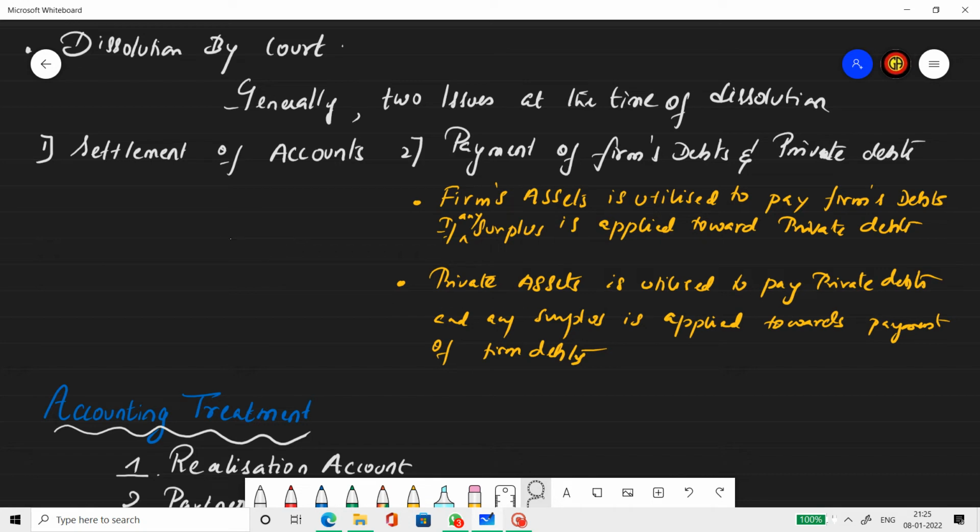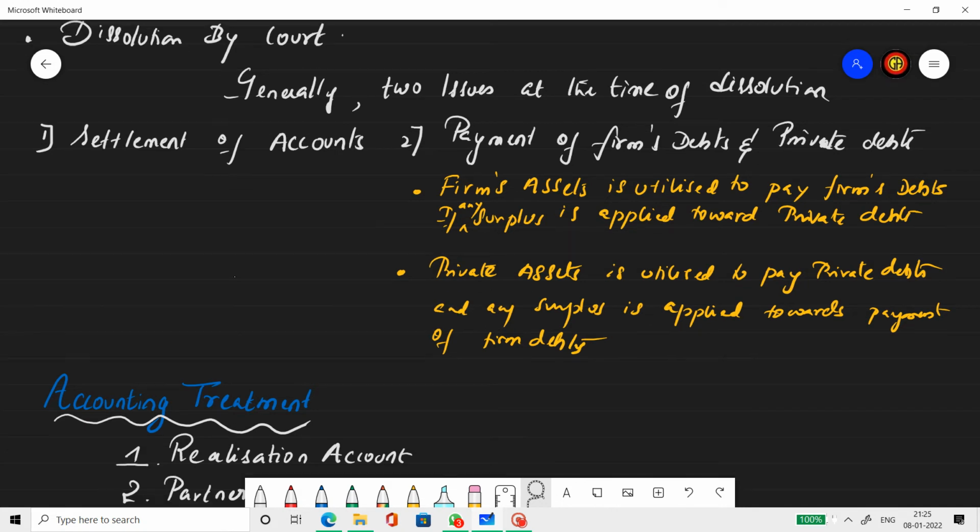Private assets are utilized to pay the private debts of any partner, and if any surplus, it is applied towards the payment of the firm's debt. So when there is firm asset to pay firm's debt, the excess amount is utilized towards the private debts. And if there is private asset, it is sold off and an amount is realized. This is used to pay the private debts first, and then the surplus is applied towards the payment of firm's debt.